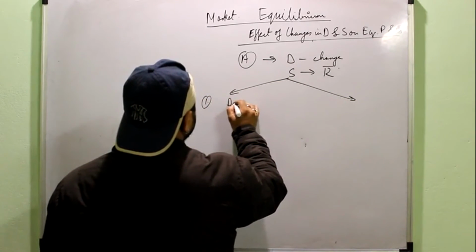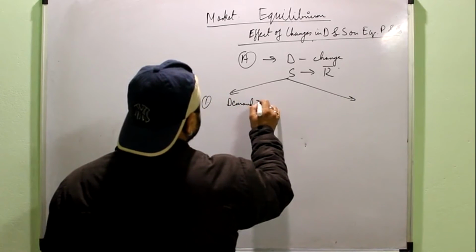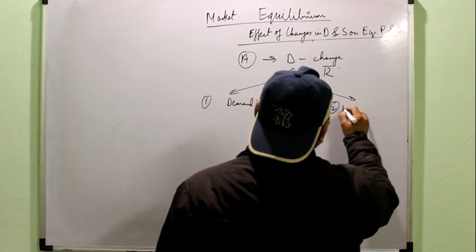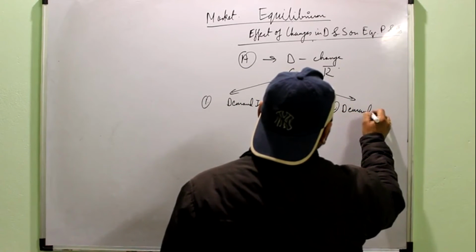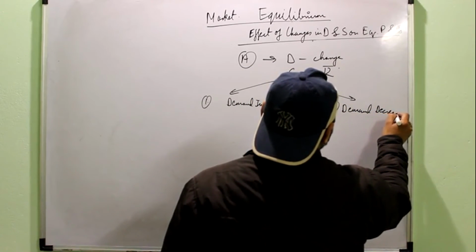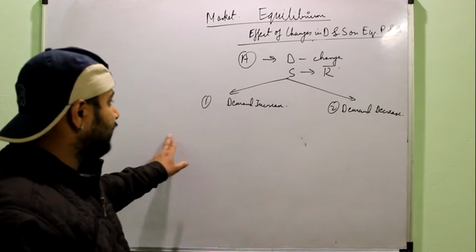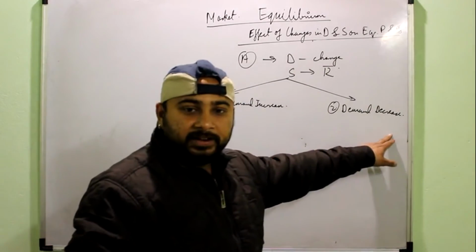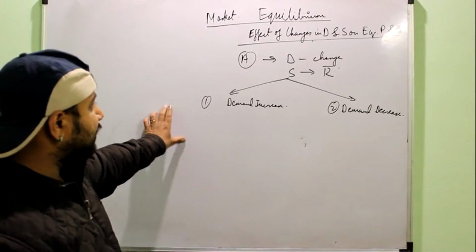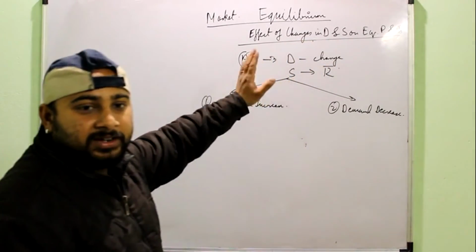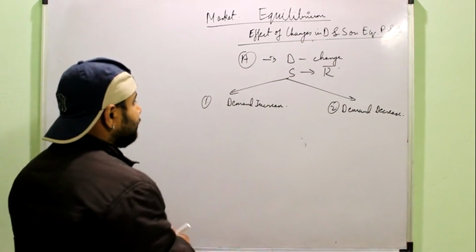First possibility is demand can increase, and second possibility is demand can decrease. It means that category A will have two diagrams, one for increase in demand and another for decrease in demand. And you will observe that once I make the diagram, I will automatically know how it will affect equilibrium quantity and equilibrium price.